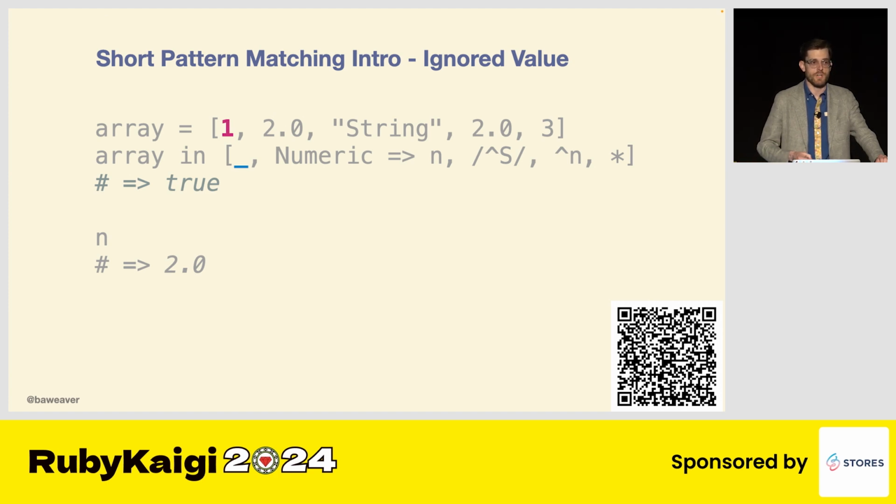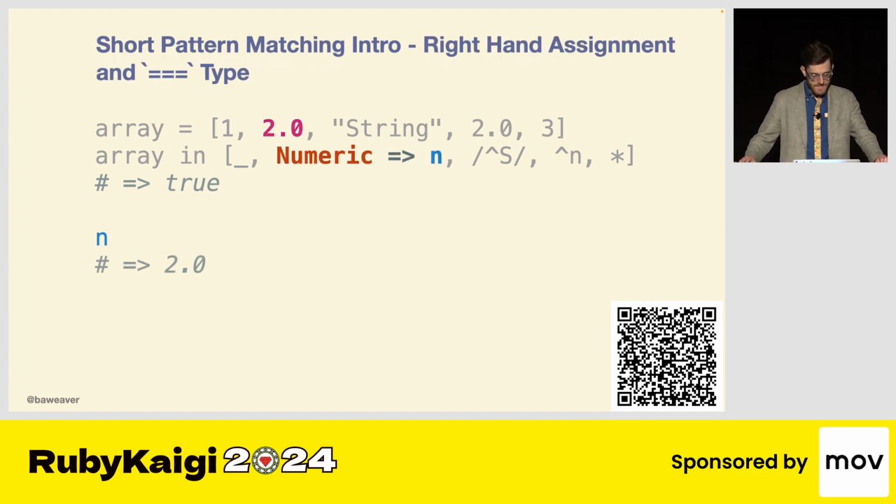But we do want to preserve the structure of this array and say there should be something there, we just don't care about it. The next is the value 2.0, which is matched against Numeric hashrocket n, which is two parts. We'll get into each of those. The first is Numeric, which is comparing to the value of 2.0. If that happens to be true, it's going to assign that value to n using rightward assignment using that hashrocket syntax, which is the other part of pattern matching. Now, we could get into some detail about the differences between n and the differences of the rightward assignment, but that will be a topic for a much longer talk. You can see below that n is equal to 2.0, which is our extracted value.